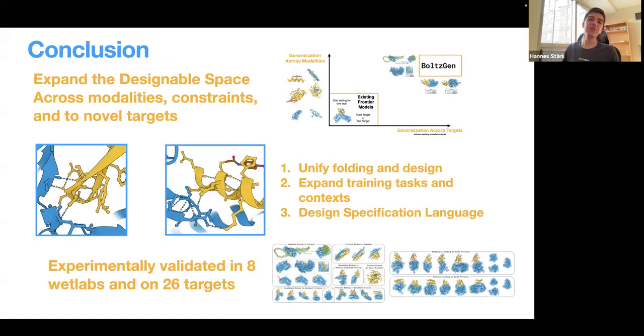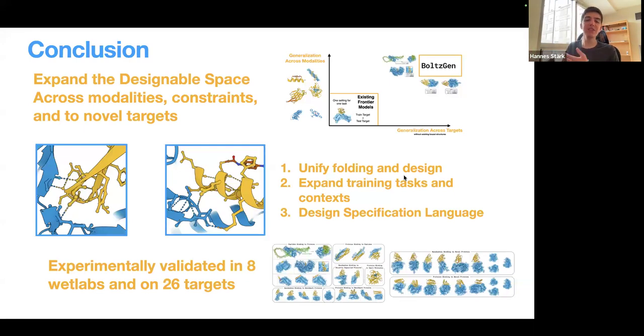With that, I want to conclude that we set out to expand the designable space across modalities and constraints, and to novel targets in our sense, right? And to try to achieve this, we turned the design task into a folding task. So we unified the two. Then, 2, we exercise our model on as many contexts of the underlying data as possible, in an aim to get the model closer toward emulating physics and learning physics based on example.